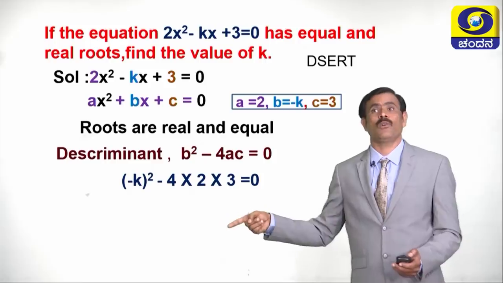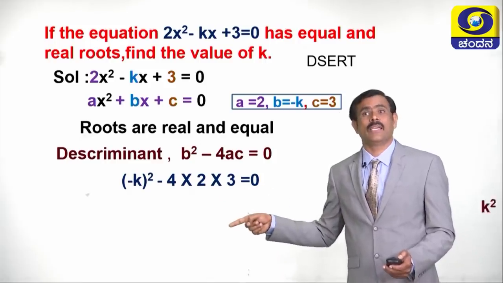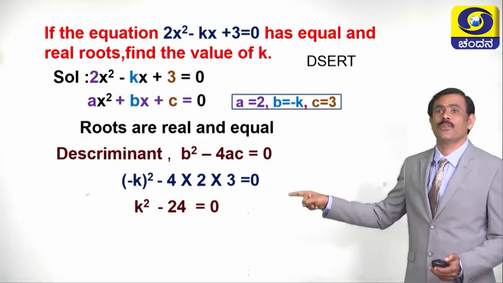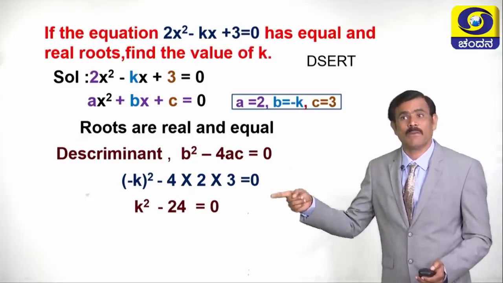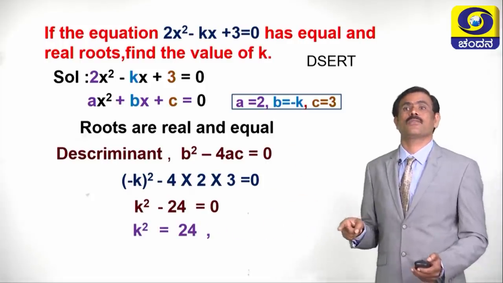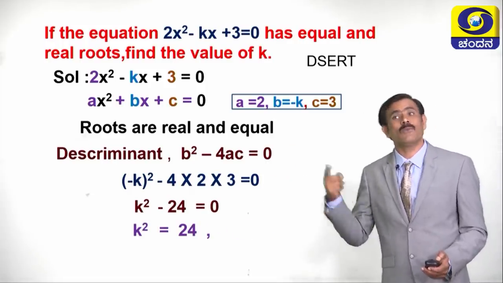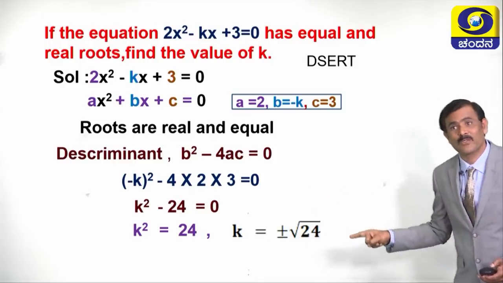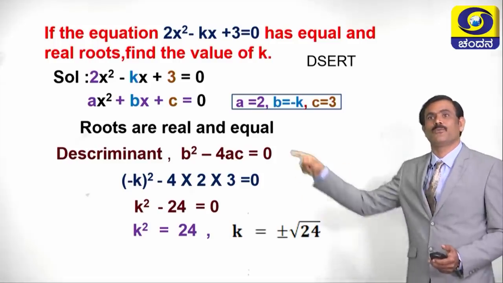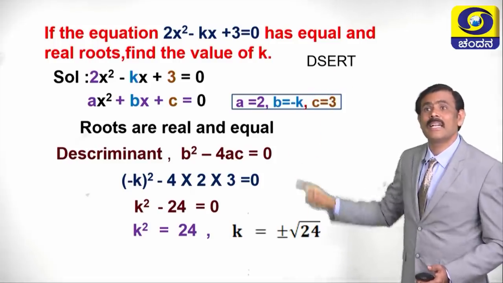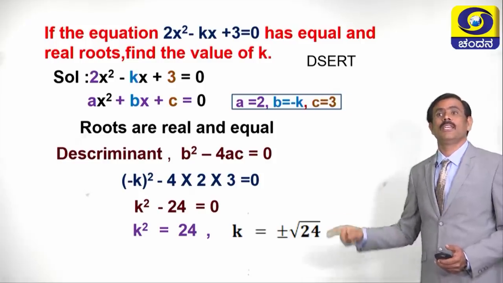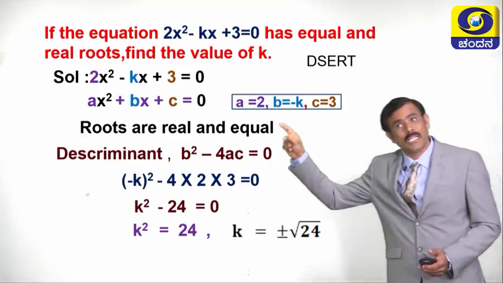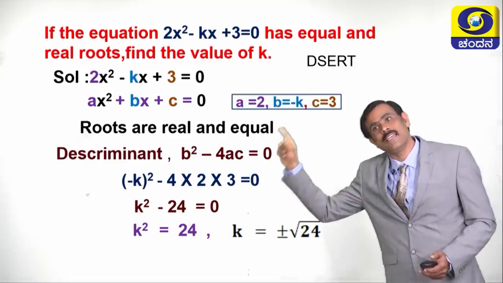Now minus k whole square becomes plus k square minus 4 into 2 is 8, 8 into 3 is 24, is equal to 0. Now what is the value of k square? K square is equal to plus 24. Then what is the value of k? K is equal to plus or minus square root of 24. The roots are real and equal for this equation. If the value of k is equal to minus square root of 24, then also the roots are real and equal.